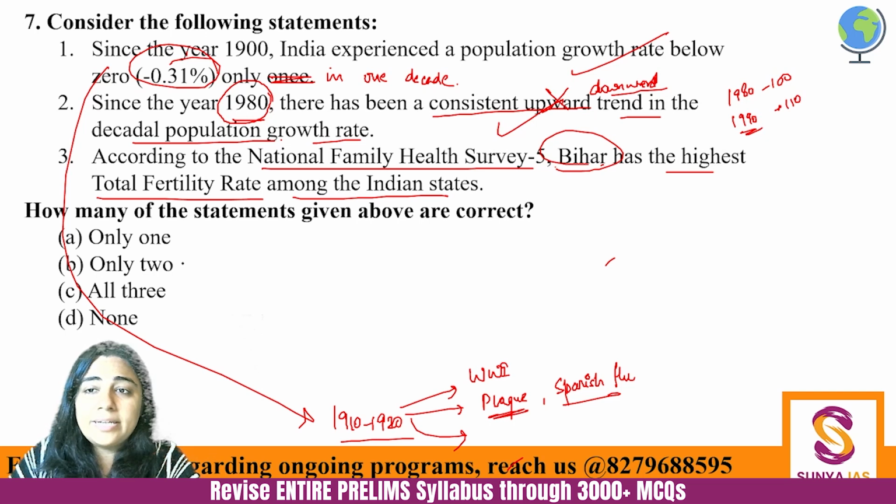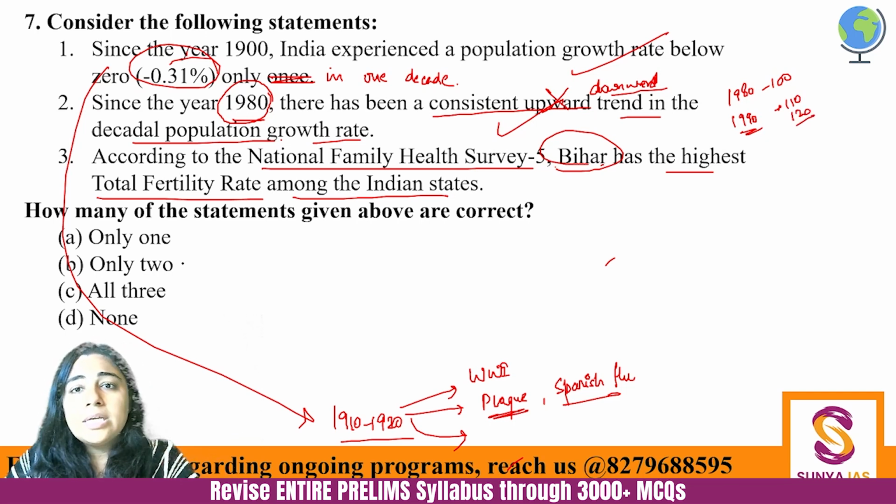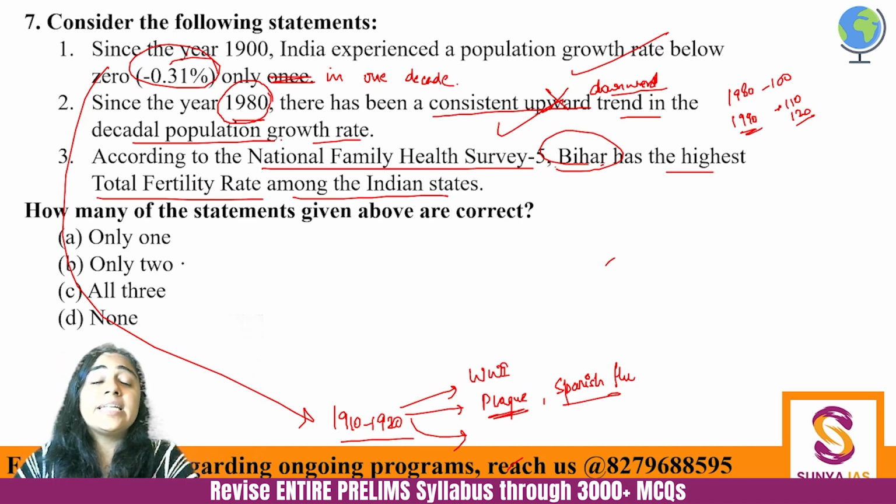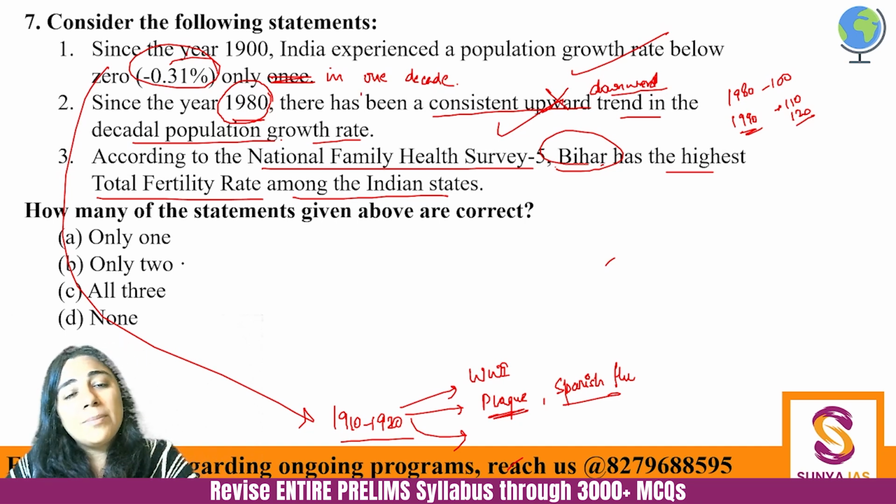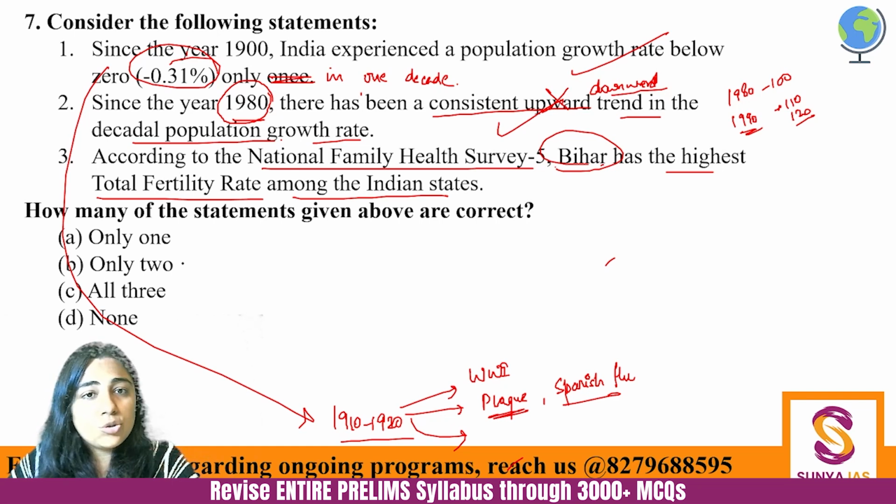Will it be 110 people, 120 people? On a very micro scale, I'm talking. So there has been a consistent decrease in the decadal population since 1980 because there were family control policies as well, right? A lot of things were going on, which is why it showed this result.